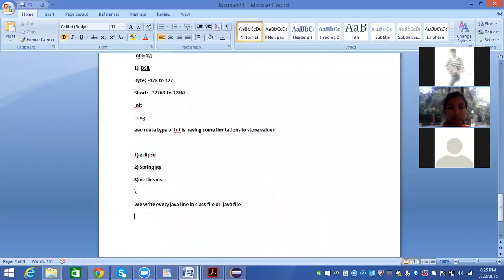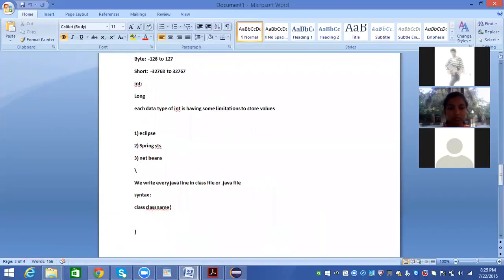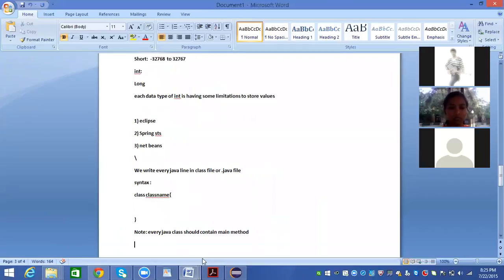For the time being, the syntax is: class is a keyword, then the class name, open flower brace, close flower brace. This is the syntax. And for the time being, every Java class should contain a main method.